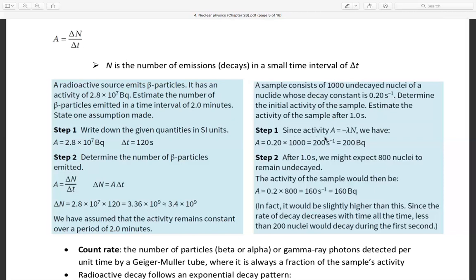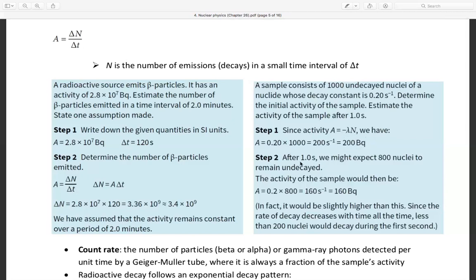Since activity A equals lambda N, we have A is 0.2 times 1000, which equals 200 per second, the same as 200 becquerel.